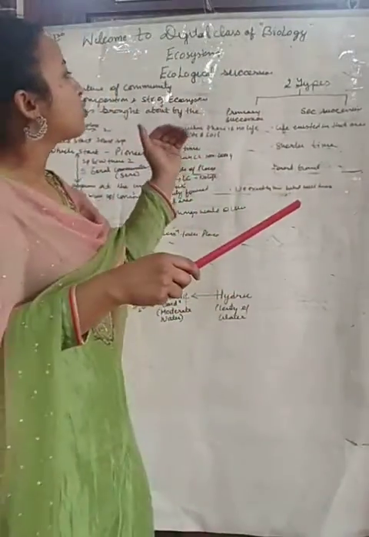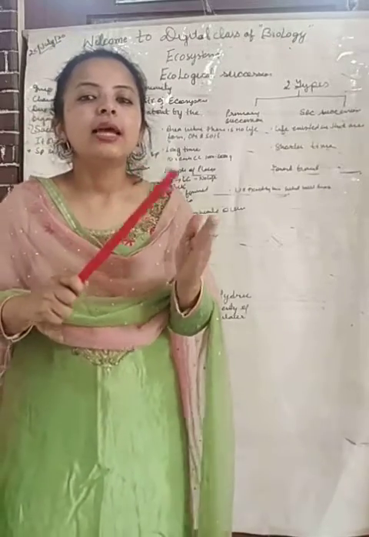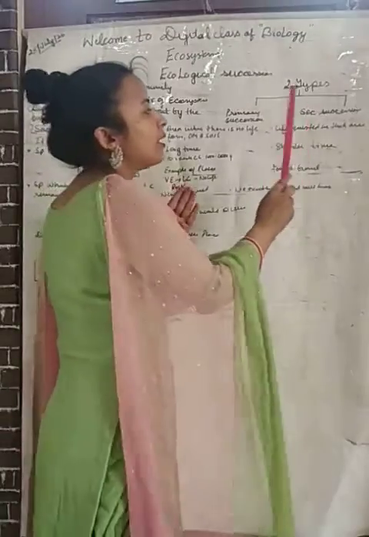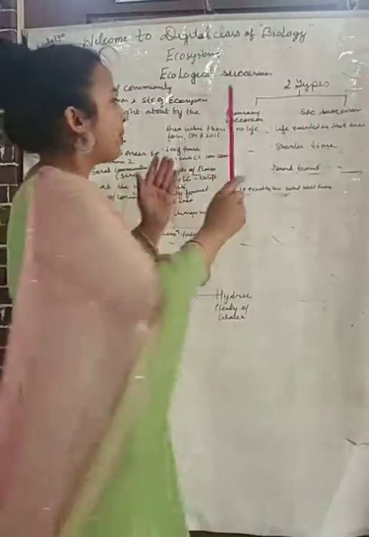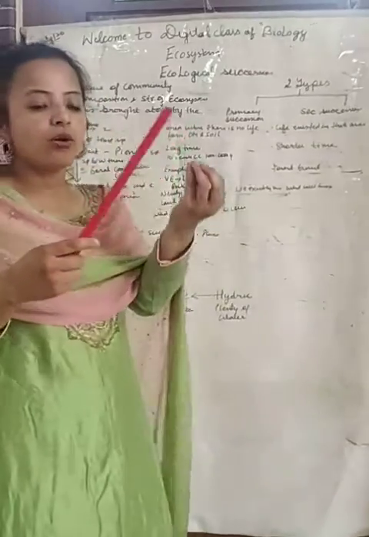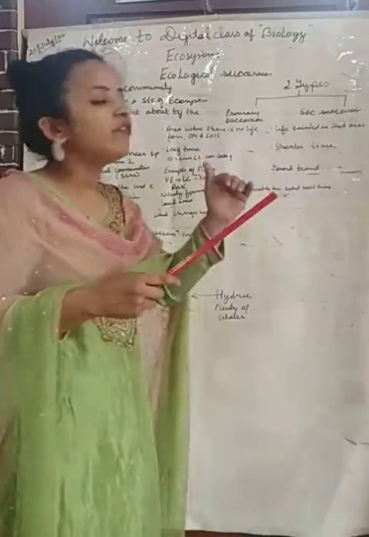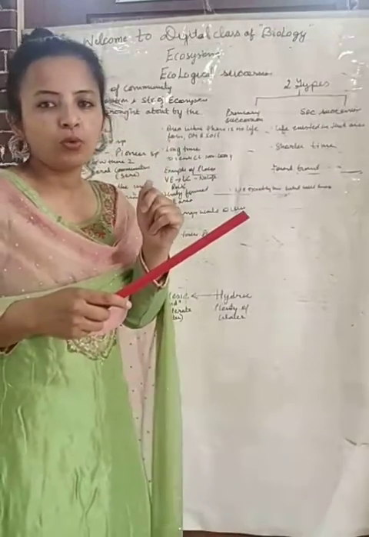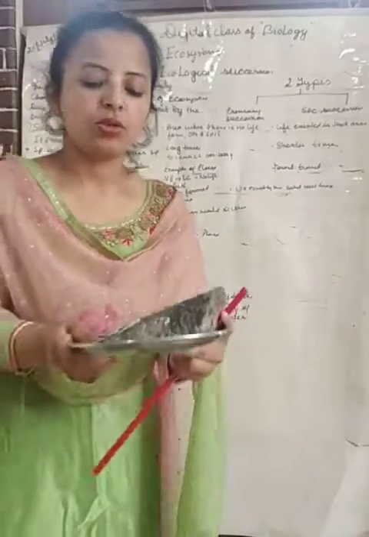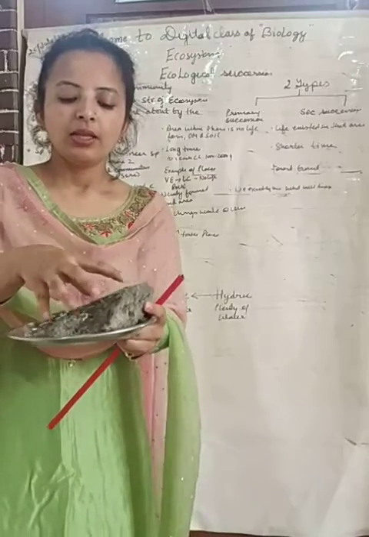Now dear students, this ecological succession is of two types. It depends on where it is occurring. First is primary succession and second is secondary succession. Primary means first, first time. Primary succession takes place in an area where there is no life, no organic matter, no soil. For example, this. See here how barren it is. Understood?